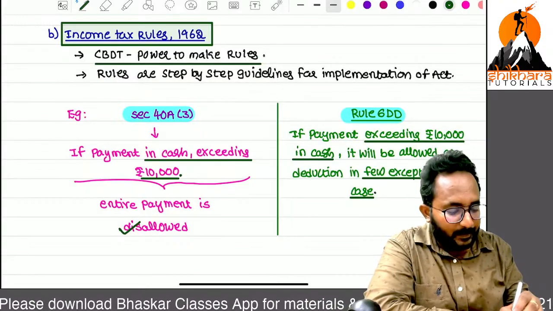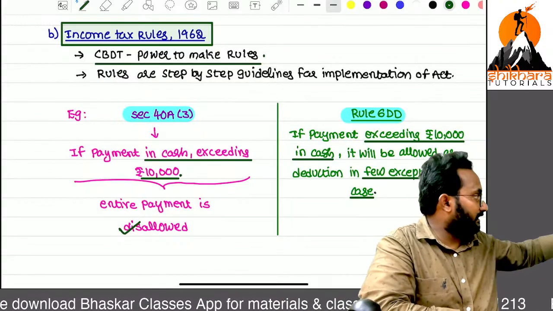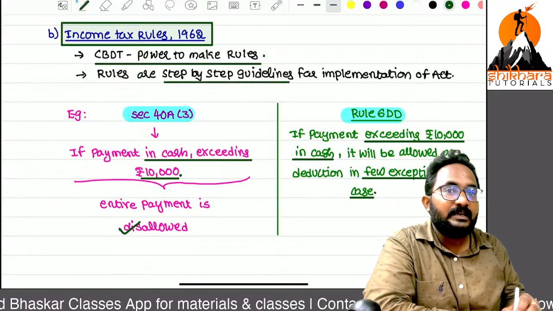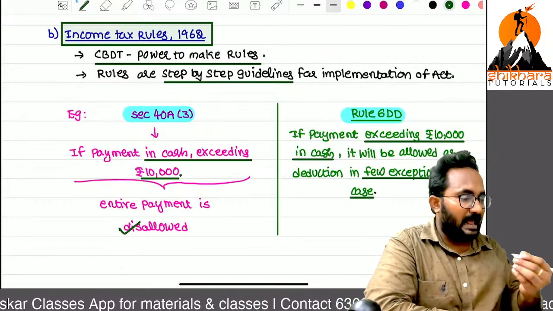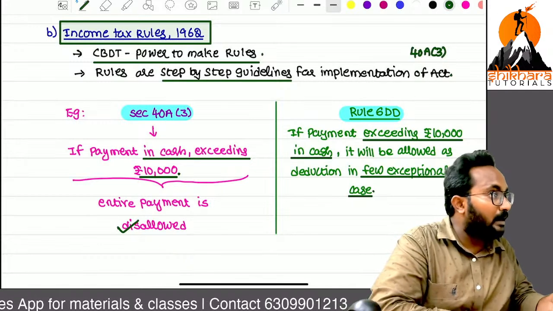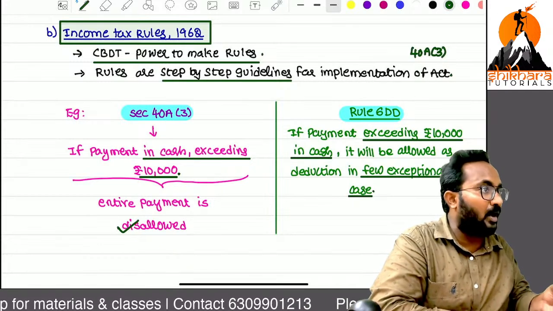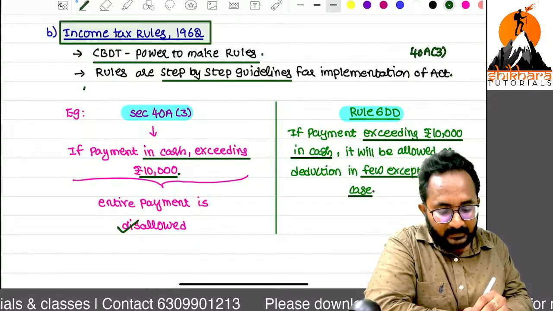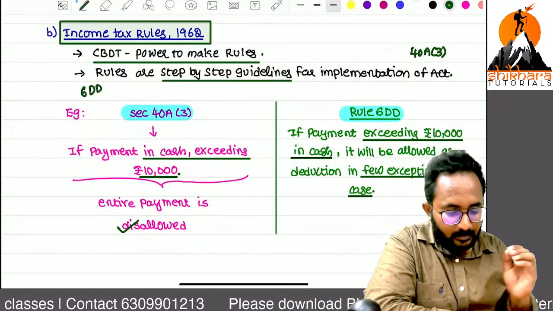What is the purpose of the rules? Clearly, these are step-by-step guidelines for implementation of the Act. In the Act, we have Section 40A subsection 3. For implementation of this section, we have which rule? Rule 6DD. Are you understood?